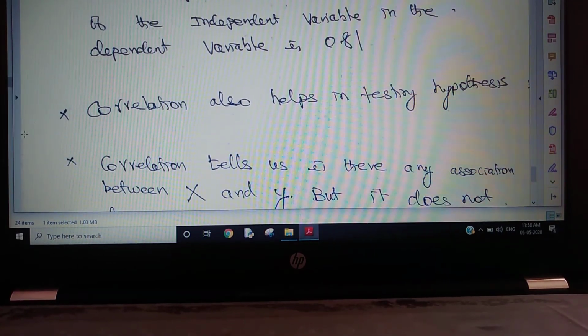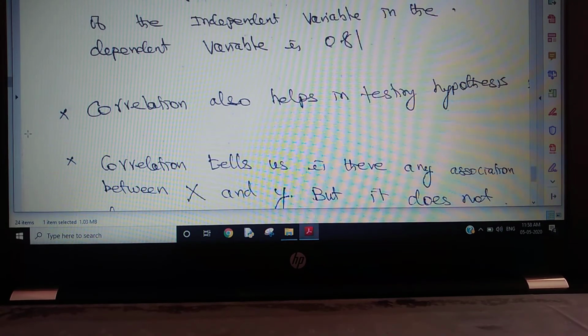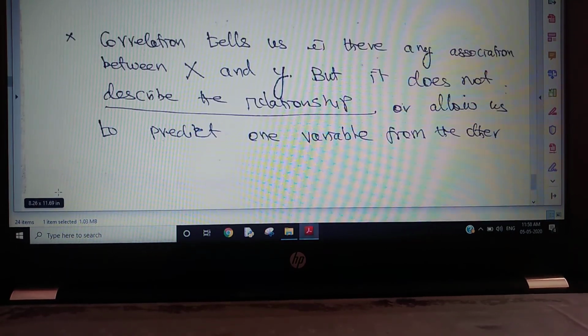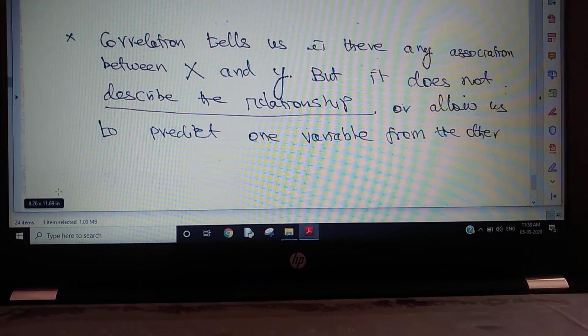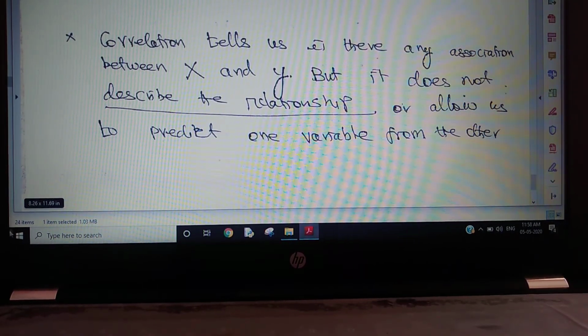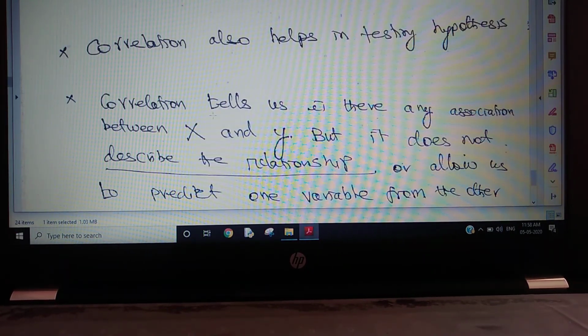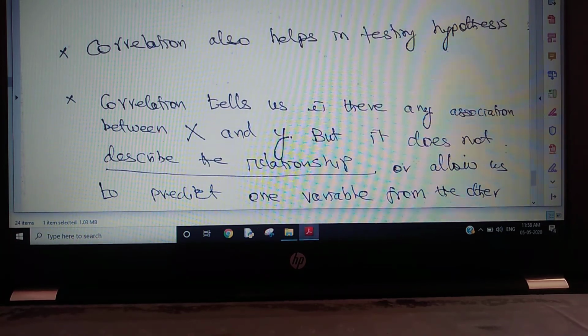Okay, correlation also helps in testing hypotheses. Correlation tells us whether there is any association between X and Y, but it does not describe the relationship or allow us to predict one variable from another. Please understand, it tells us only that there is an association.